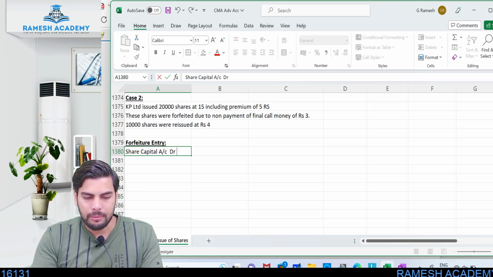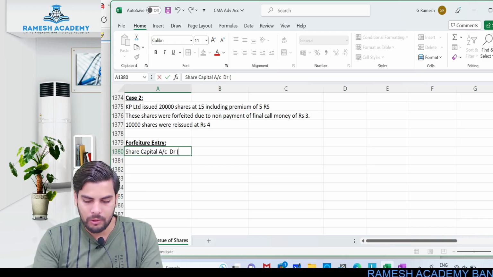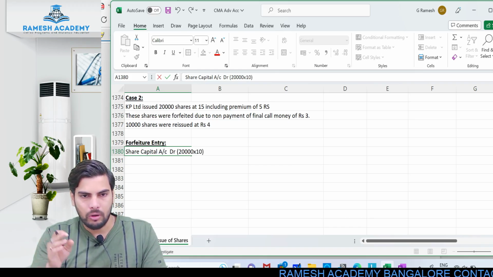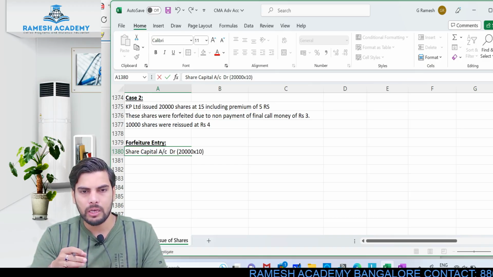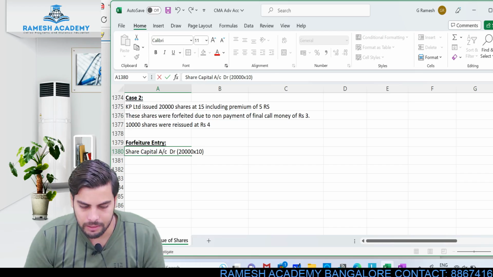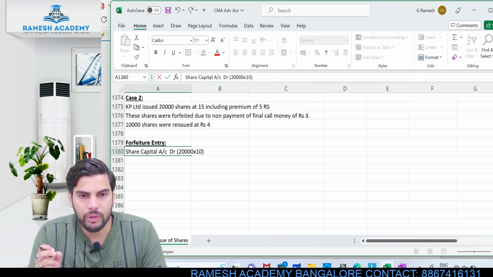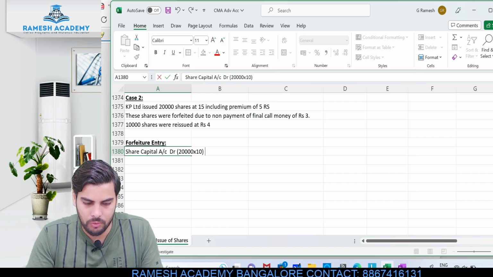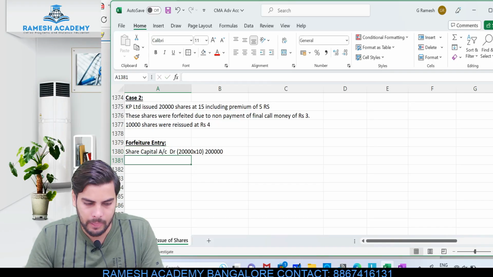Okay, share capital account debit to the extent of called up value. So 20,000 into, don't you think the entire 10 rupees was called up? See, when I say premium, don't consider the premium over here as it has already been collected. So share capital account debit to the extent of the nominal value or face value. 10 rupees is the face value over here. This would be 2 lakh.